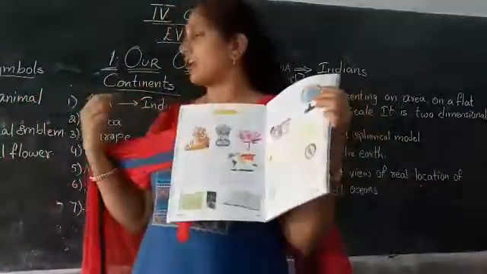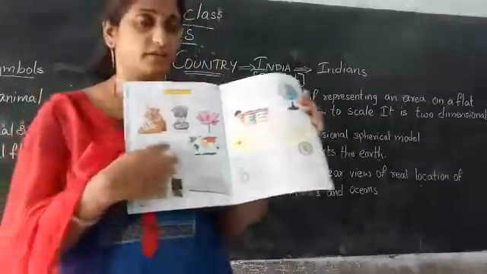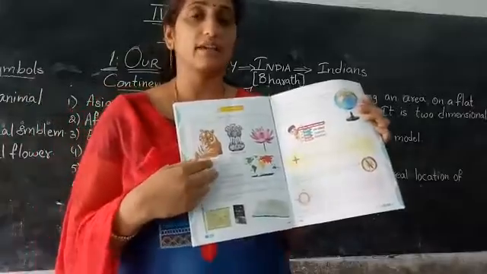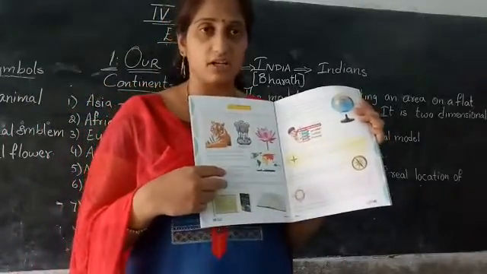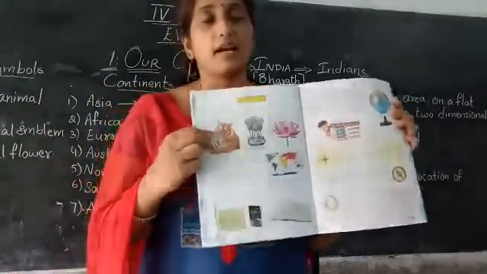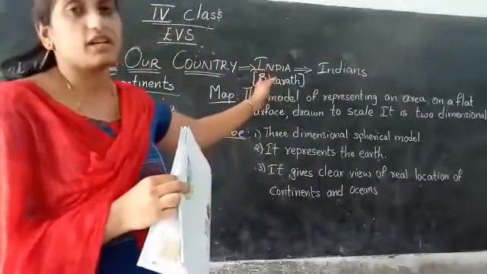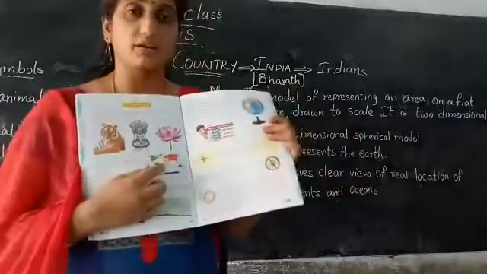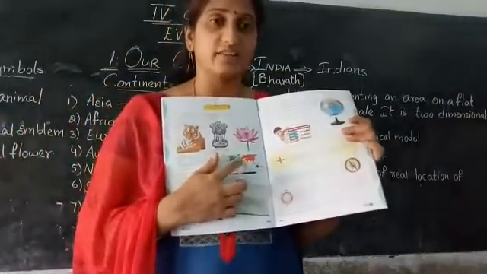See, again I am saying, Nana, from first onwards. See, this is our country. Our country is India, and we are all called Indians. The citizens of India are called Indians. And next, the other name of India is Bharat. Now here you can see the picture of continents, 7 continents.